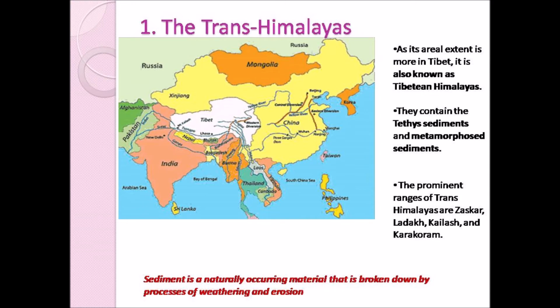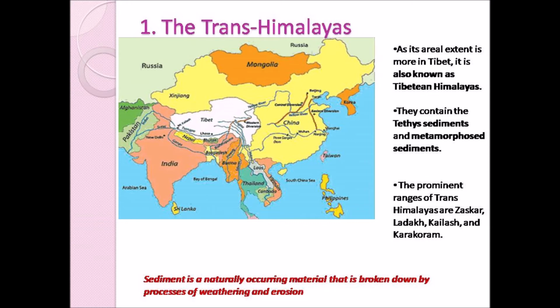The Trans Himalayas lies to the north of the Great Himalayan Range. So we have seen the subdivisions of Himalayas. There are three subdivisions: the Greater Himalayas, the Lesser Himalayas, and the Outer Himalayas. This Trans Himalayas lies to the north of the Great Himalayan Range. It lies in Jammu and Kashmir and in the Tibetan Plateau. Since most part of this Trans Himalayas lies in Tibet, it is also called the Tibetan Himalayas.